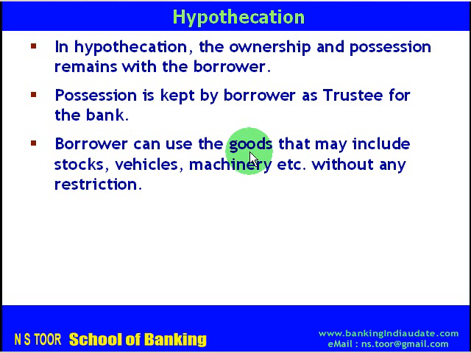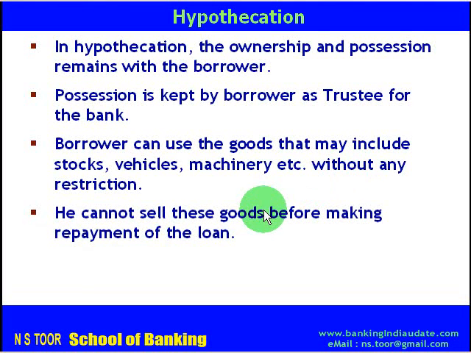These may include the stocks, vehicles, machinery, etc. And this use can be without any restriction. But borrower cannot sell these securities before making repayment of the loan. So in hypothecation, the ownership as well as possession remains with the borrower, and possession is kept by the borrower as trustee for the bank. Borrower is free to make use of the goods without any restriction, but he cannot sell these goods before repayment of the loan.